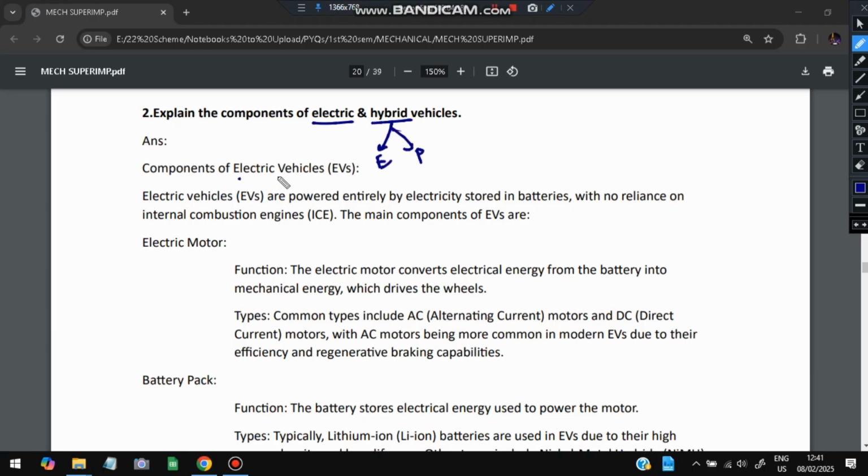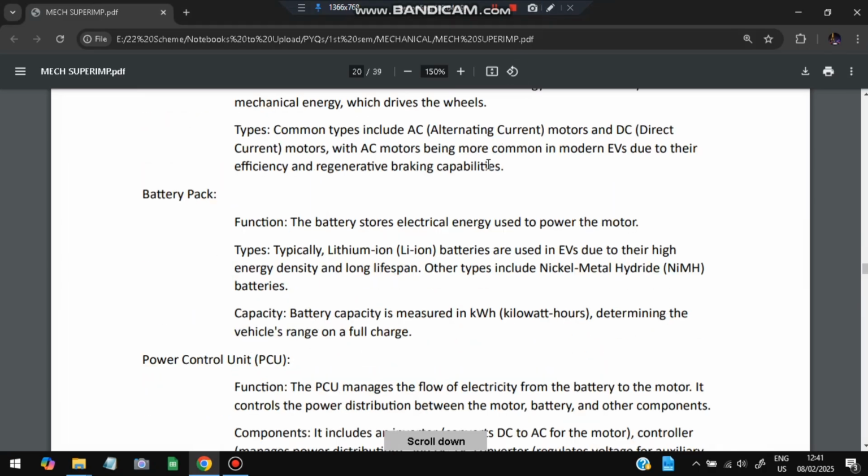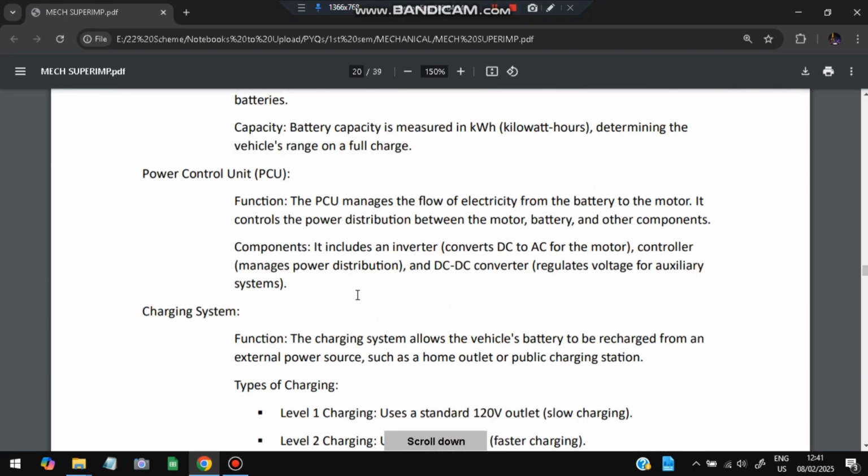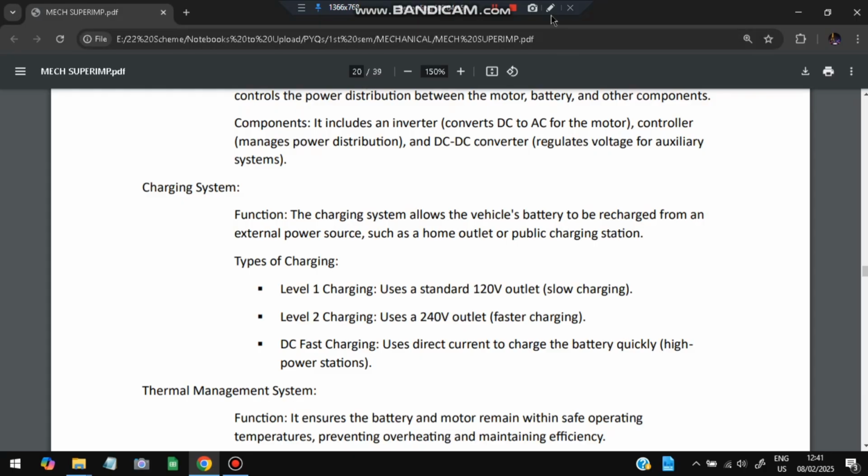So let's discuss the components of an electric vehicle. The main component is the electric motor that converts electrical energy into mechanical energy. And the battery pack is used to store the energy. It can be a lithium-ion battery, or it can be nickel metal hydride batteries. Capacity is measured in kilowatt hours. Third is the power control unit. It allows the flow of electricity from the battery to the motor. And it converts DC to AC, regulates the voltage for auxiliary systems, and the charging system is also present here.